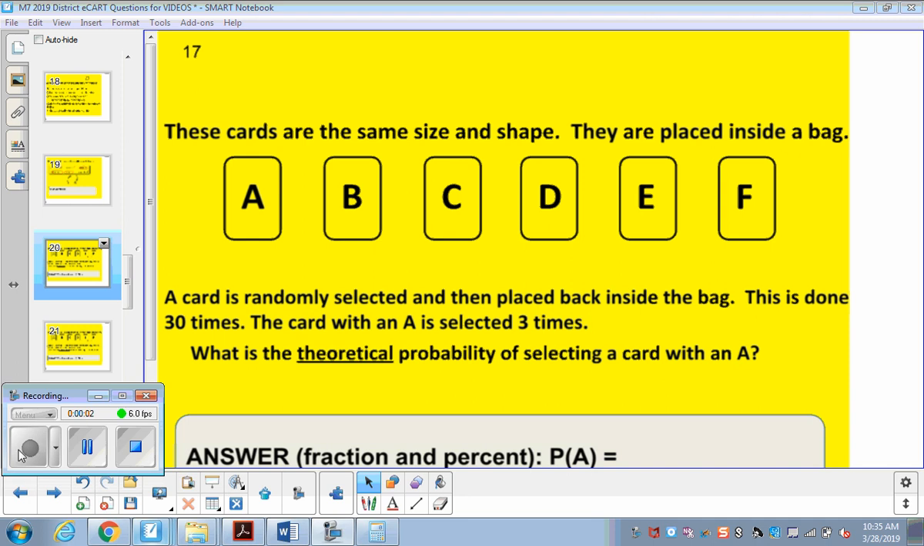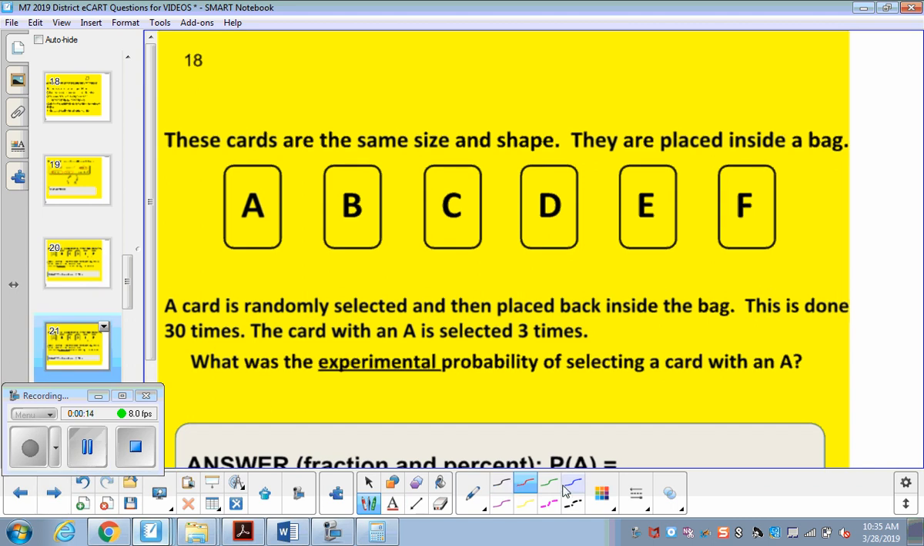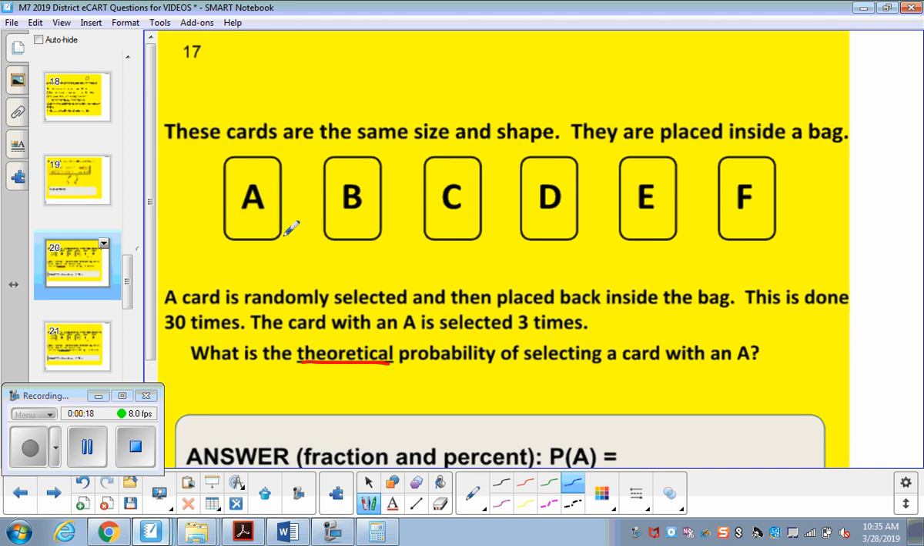So in this video, we're going to review probability real quick for slide 17 versus 18. They're basically the same setup, but in the question on slide 17, we're asked for the theoretical probability, and then on the next slide, we are asked for the experimental probability, okay? So I'm going to start with slide 17.